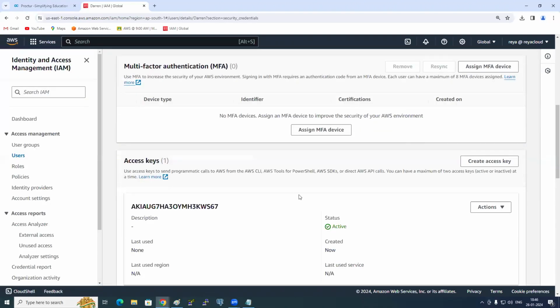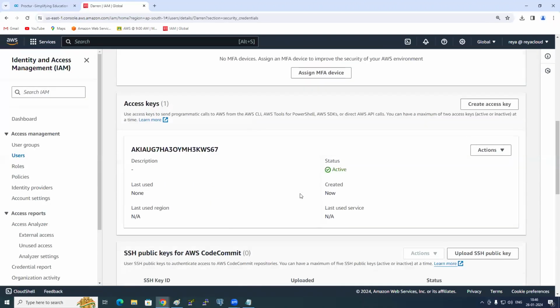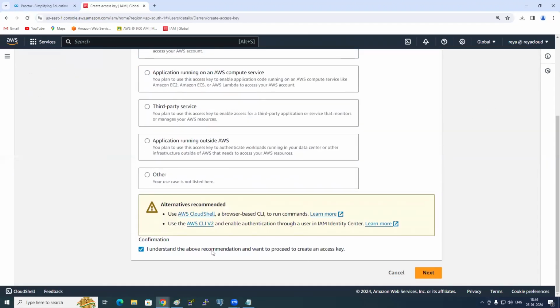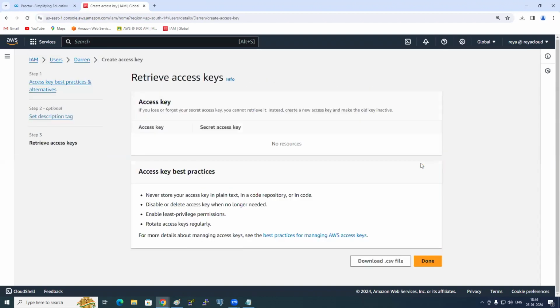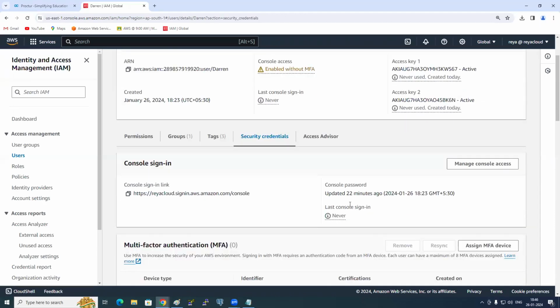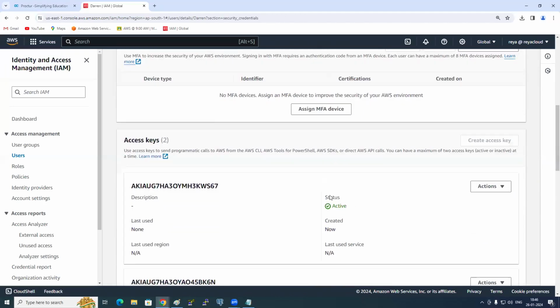So how many keys have I created here? One. Maximum how many keys can you have? Two. So can I create one more key here? Click on create, CLI, confirmation. Next, create. Done. Can I create one more key? Not possible. Do you see this? Create key is grayed out. You cannot. So maximum how many can you have? You can have a maximum of 2 access keys, active or inactive, at a time.